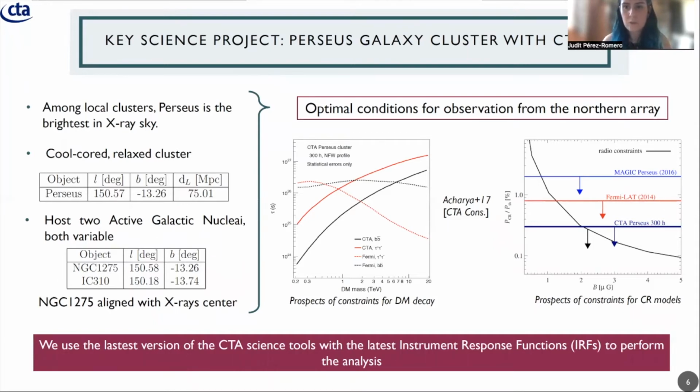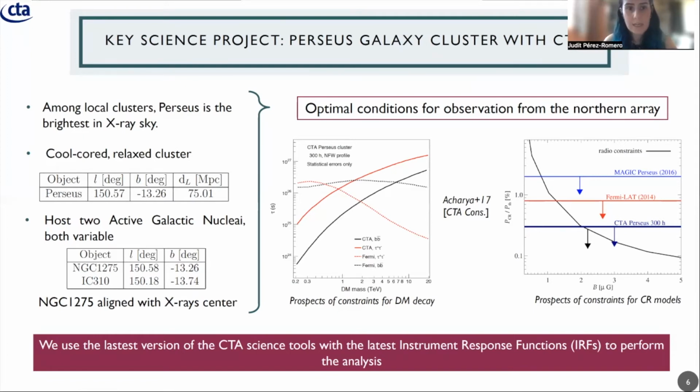And I want to clarify that in this case, we were not aiming only for a dark matter related gamma ray detection, but for any gamma ray detection, to also detect gamma rays from this hadronic cosmic ray part. In this sense, Perseus was determined and selected as the best galaxy cluster to point at, because